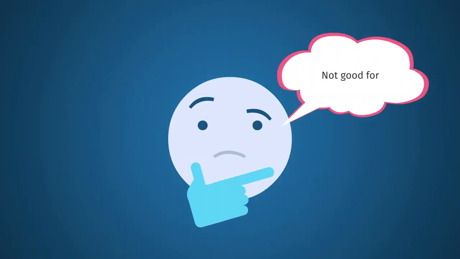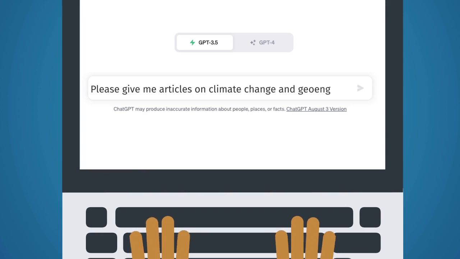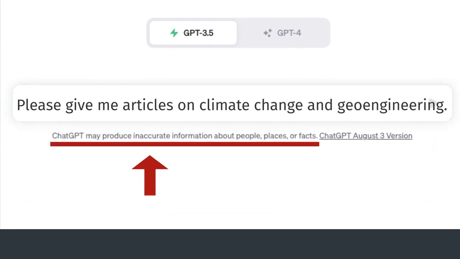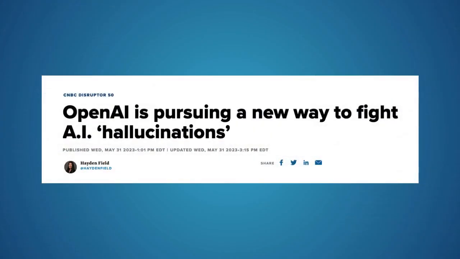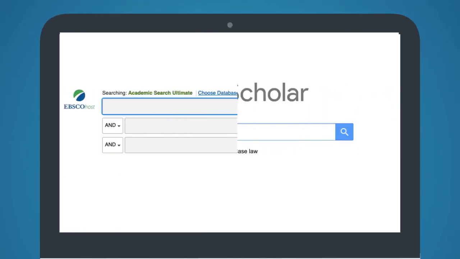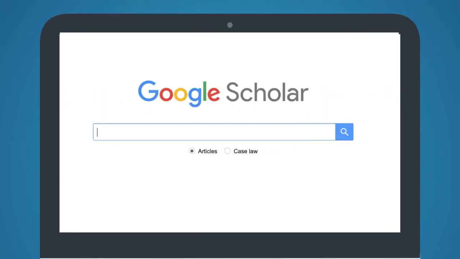So, what else is ChatGPT not good for? To start, it's not good for library research for your academic work. Its tendency to make up facts from time to time makes it unreliable for that. Until that problem is solved or better AI tools come along, it's best to use library research databases or Google Scholar when doing academic research.